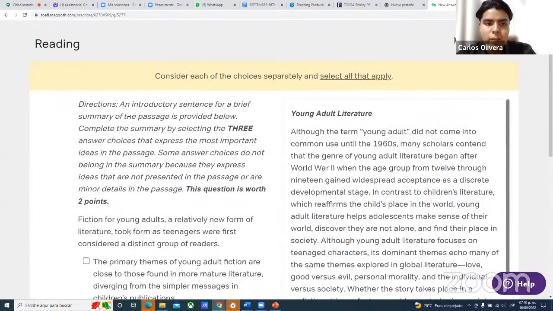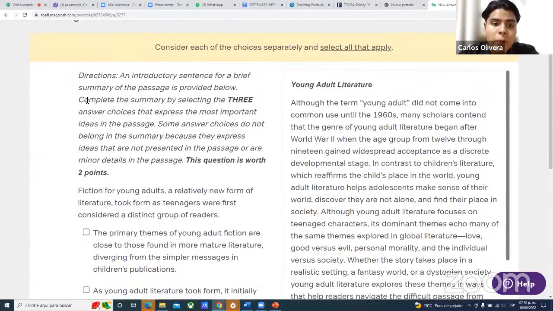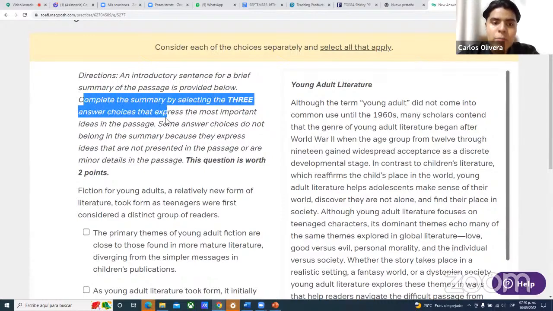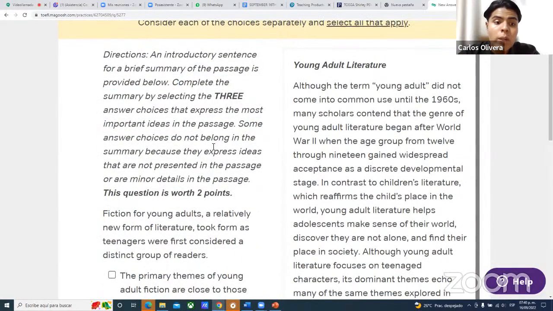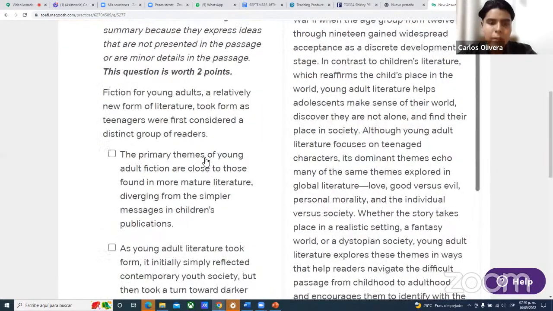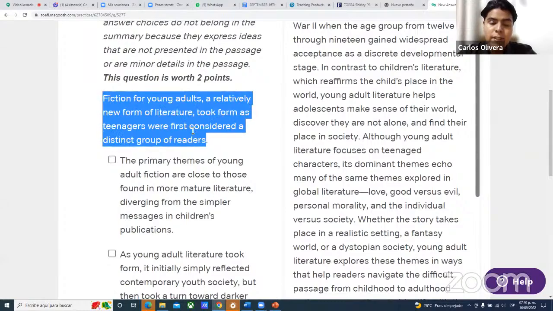Basically, it says: an introductory sentence for a brief summary of the passage is provided below. Complete the summary by selecting the 3 answer choices that express the most important ideas in the passage. Some answer choices do not belong in the summary because they express ideas that are not presented in the passage or are minor details in the passage, all right? This question is worth 2 points, okay? So please be careful. Now, here you have the first sentence they are giving you that indeed summarizes the reading passage. And what you have to do is choose 3 other statements that also summarize the reading passage with its main ideas.